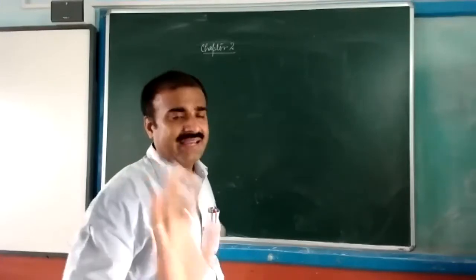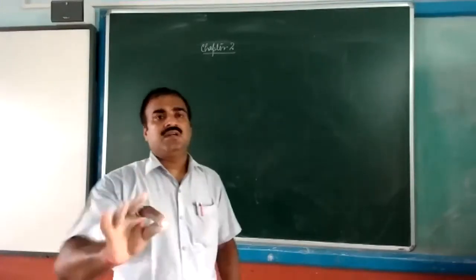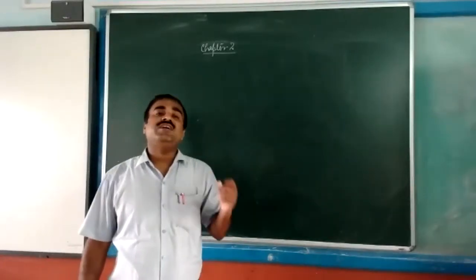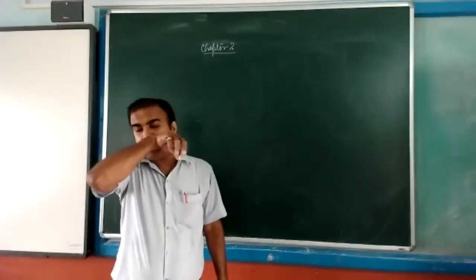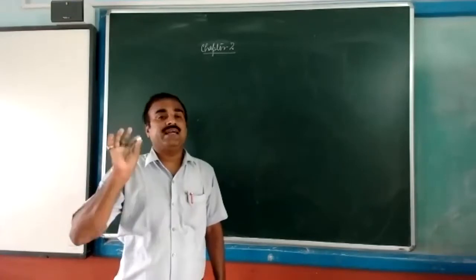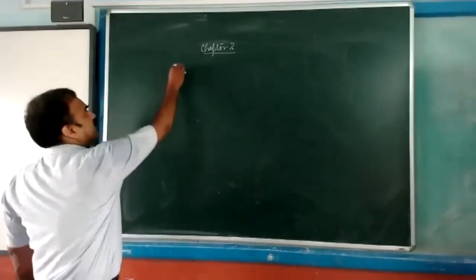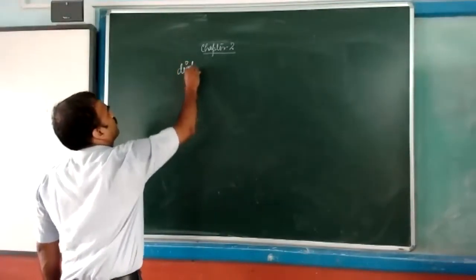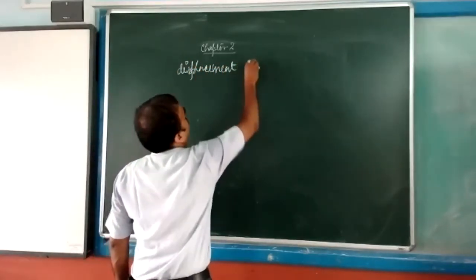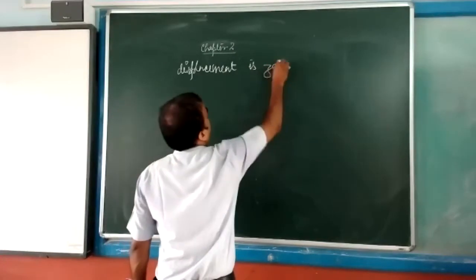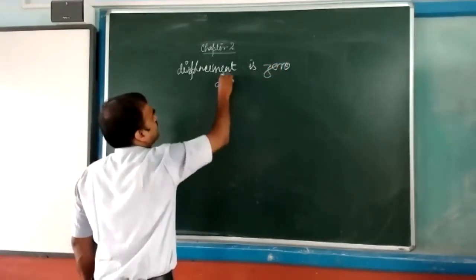I'm going to repeat the question again. If any object is in motion and displacement is 0, but it is covering some distance.